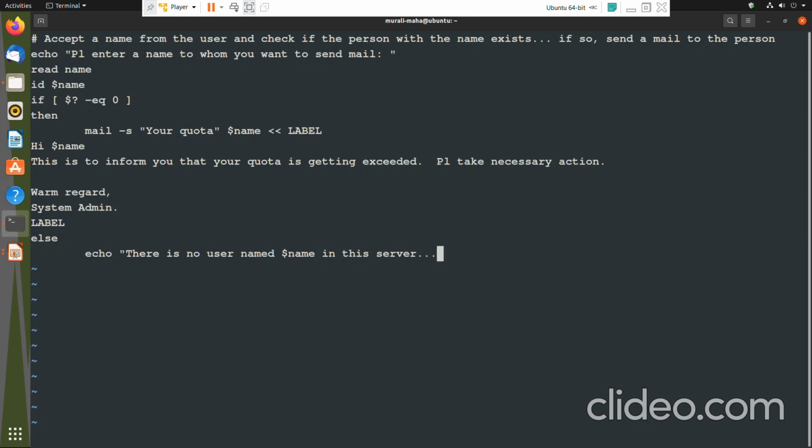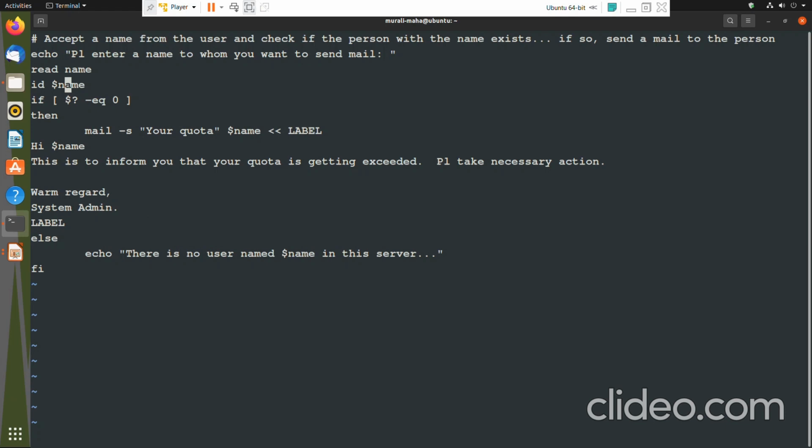So what this script is doing, it is accepting a value into the variable name, then executing a command called id. This id command would display the user ID, UID, GID information if that name is there. Two things it is doing. We are able to validate if that name is there, and it is going to display the ID information like UID, GID, user ID and group ID of that particular user.